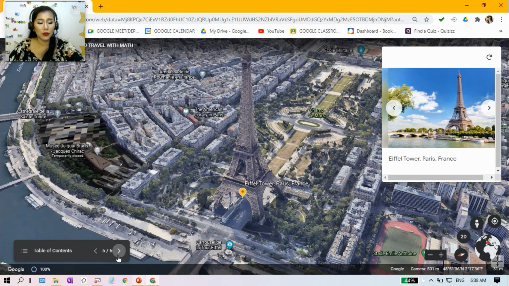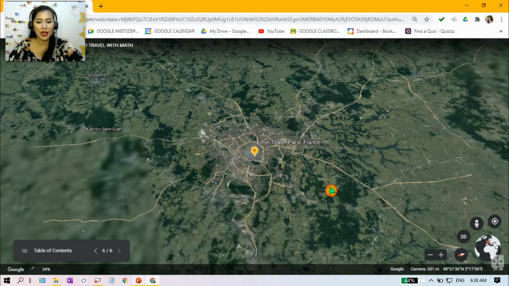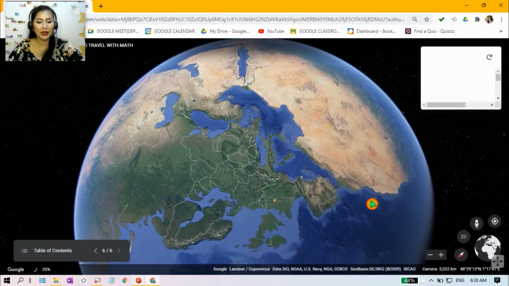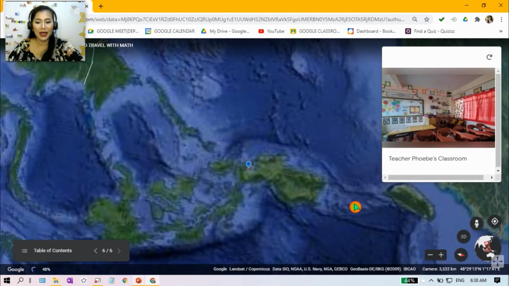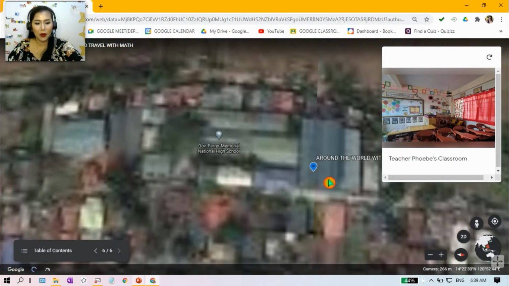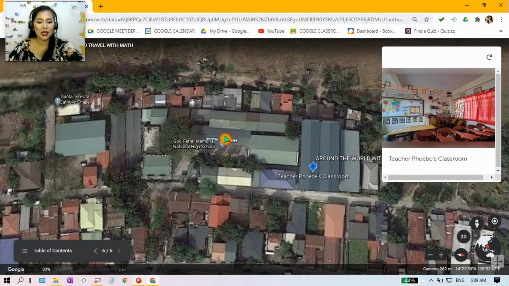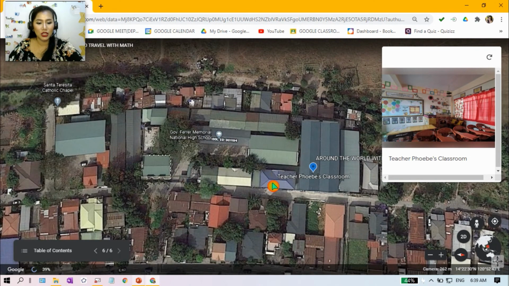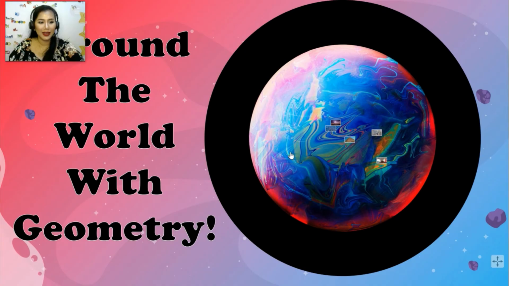So let's go to the real world. Balik tayo sa Cavite. Sa pinagtipunan sa classroom ni Teacher Phoebe. Okay, so this is the Governor Ferrer Memorial National High School main there. Ayun yung building ng grade 7. So, there you go. Okay, so yan. Biglang nandito eh, no?